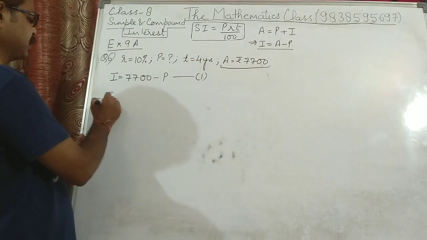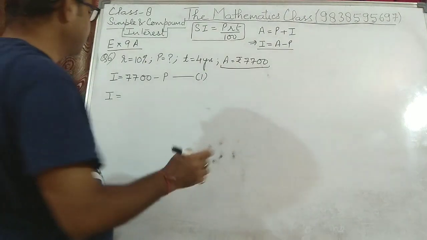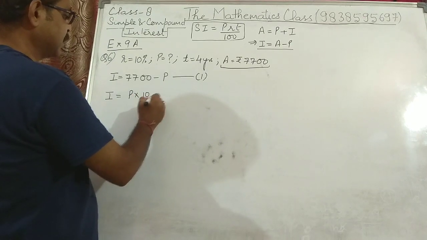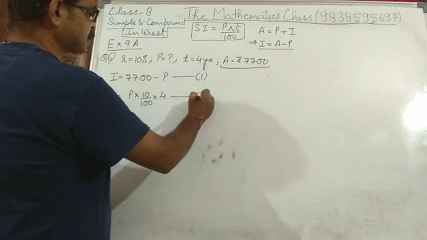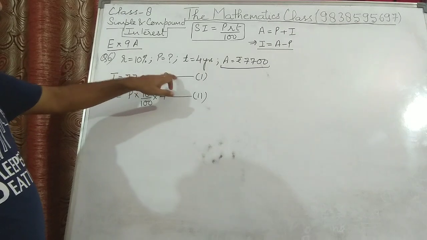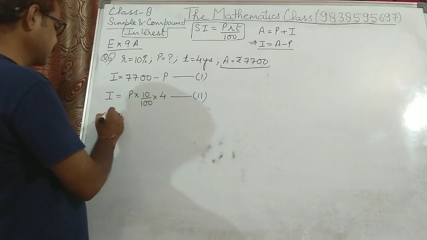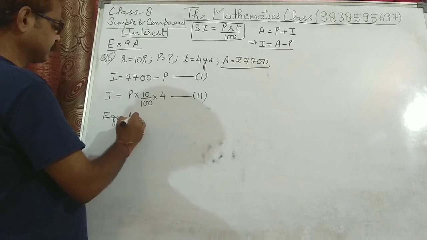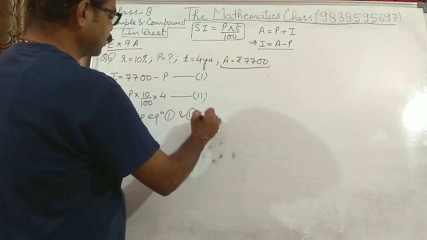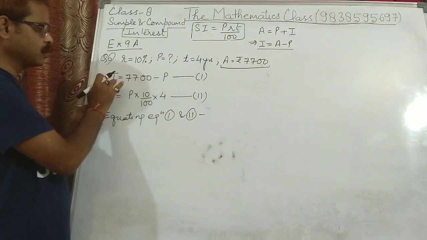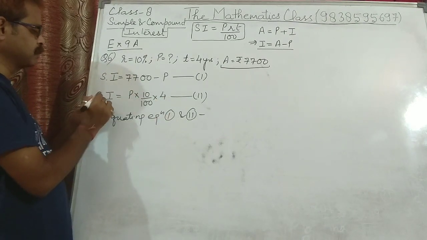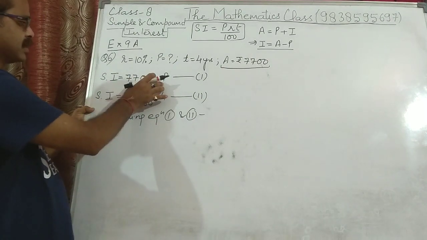Second equation for interest, we know that interest is equal to P into R into T. P we don't know, but R is 10% and T is 4 years. This is equation number 2. Now both these values are equal to the interest, so we can equate equation 1 and 2. This value is also equal to I or simple interest, and this total value is also equal to simple interest. So we can equate this and this.